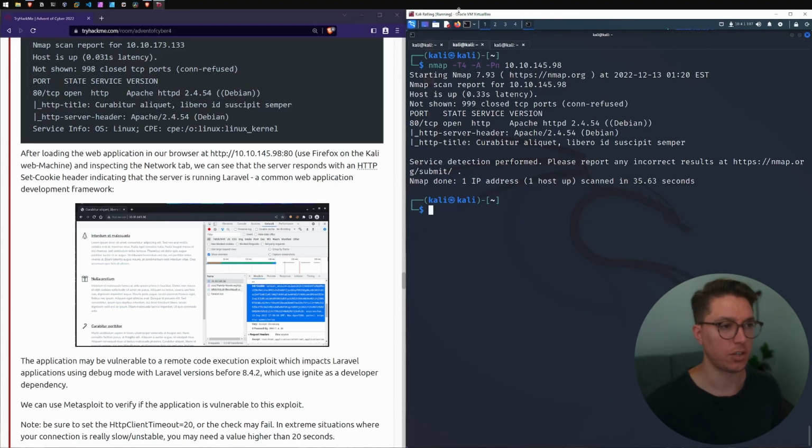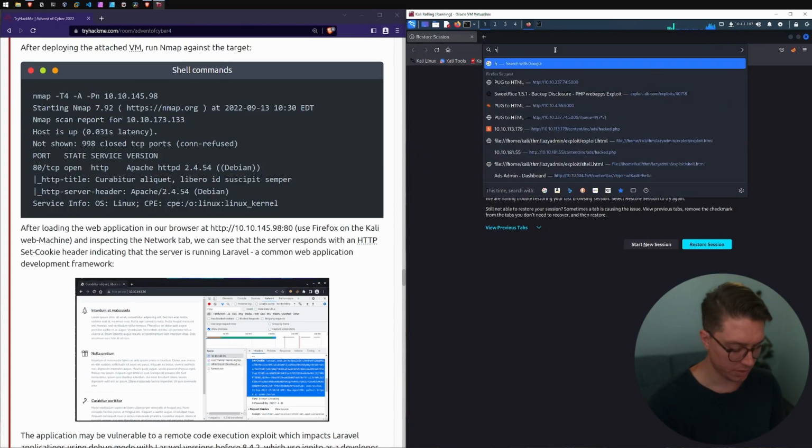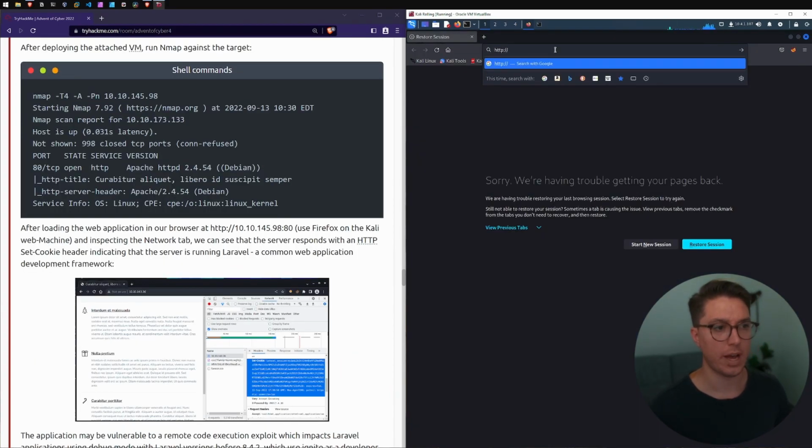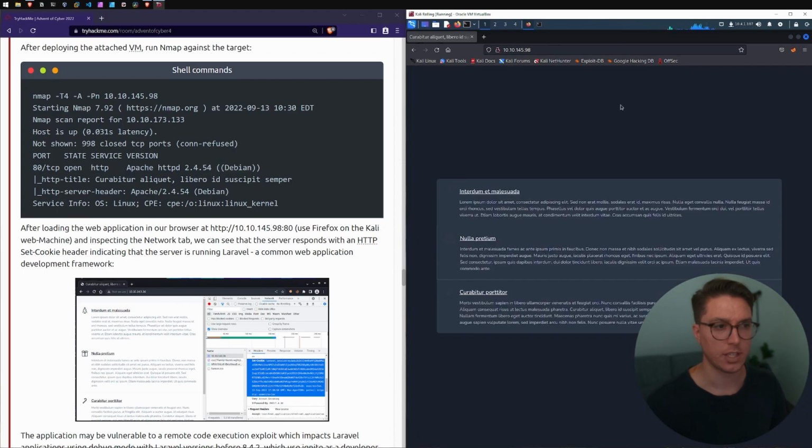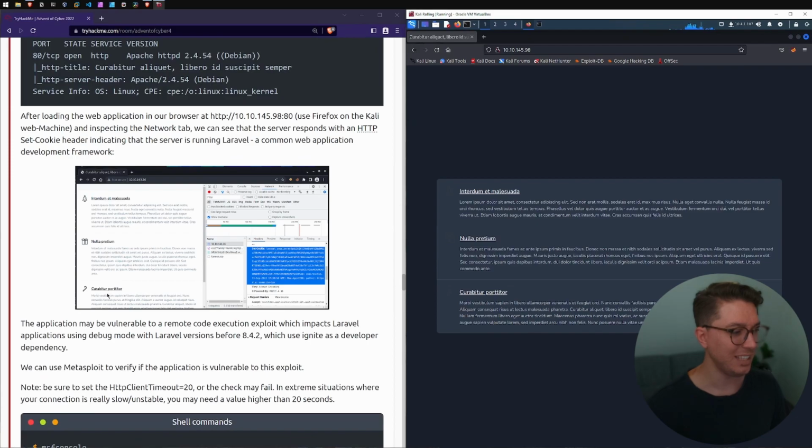That means it's accepting web traffic, and that's nothing new. We sort of expected that. So let's go over to http:// and paste in our IP. Because I've got dark mode, I can't really see the icon, so it looks a little bit different to what we've got here in the screenshot.